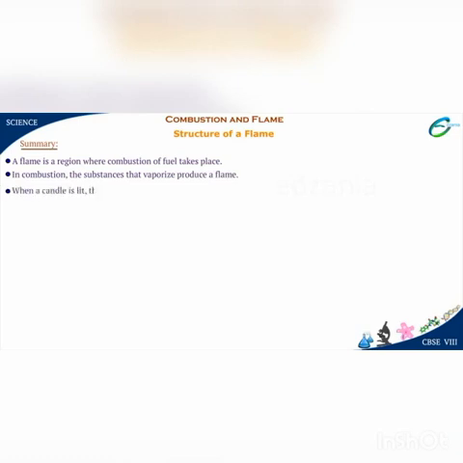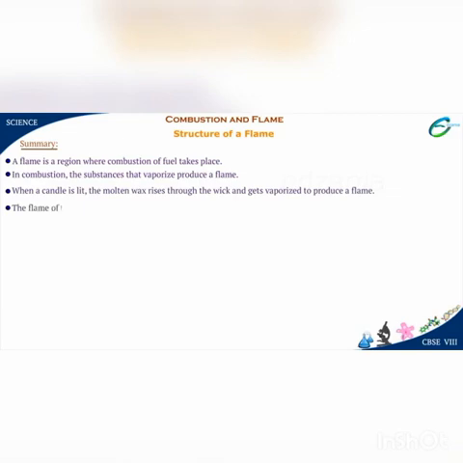Summary. A flame is a region where combustion of fuel takes place. In combustion, the substances that vaporize produce a flame. When a candle is lit, the molten wax rises through the wick and gets vaporized to produce a flame.